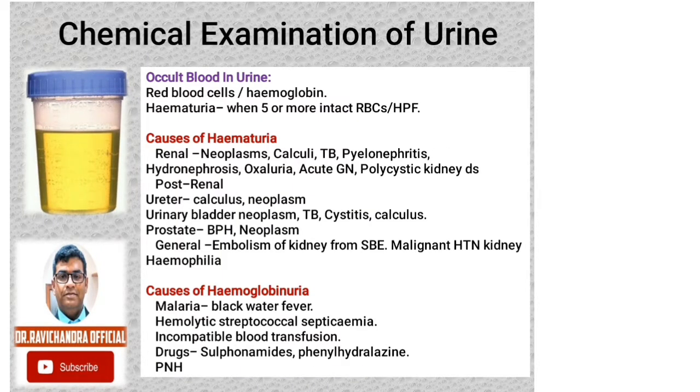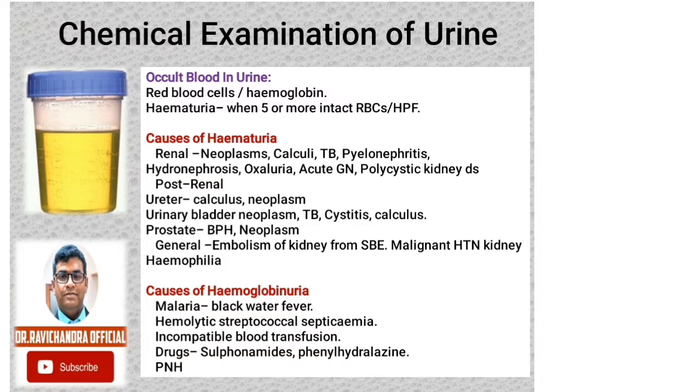Now coming to the chemical examination of urine when there is presence of blood in the urine. Occult blood in urine may be because of red blood cells or hemoglobin. When 5 or more intact red blood cells are seen per high power field, then it is hematuria. What are all the conditions causing hematuria? Again, it is like proteinuria: pre-renal, renal and post-renal.